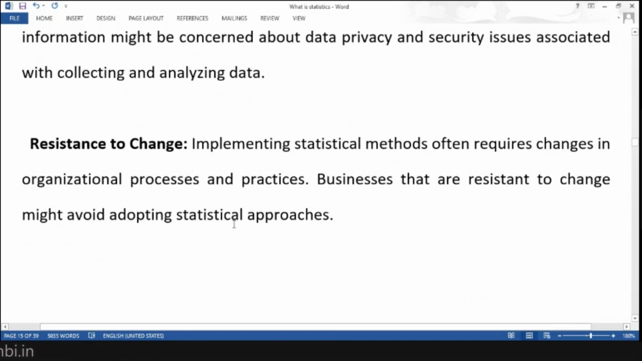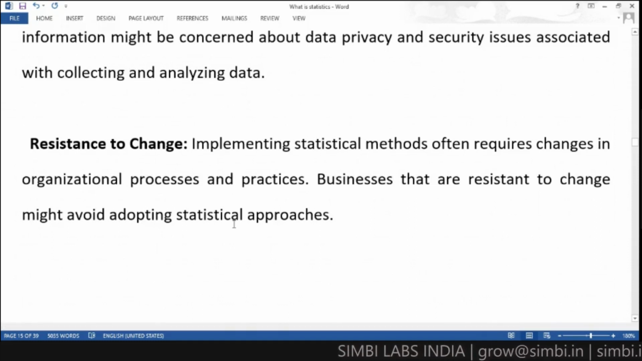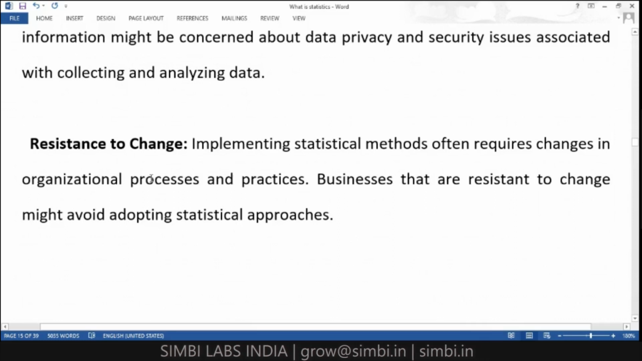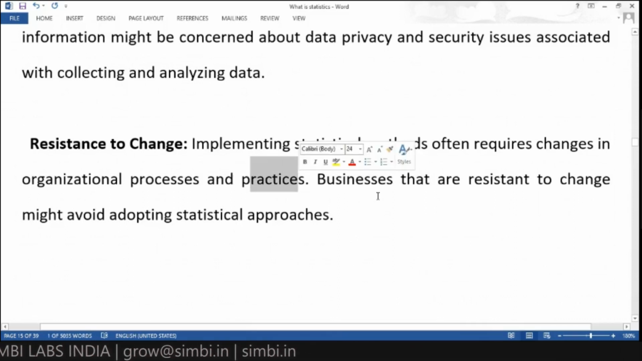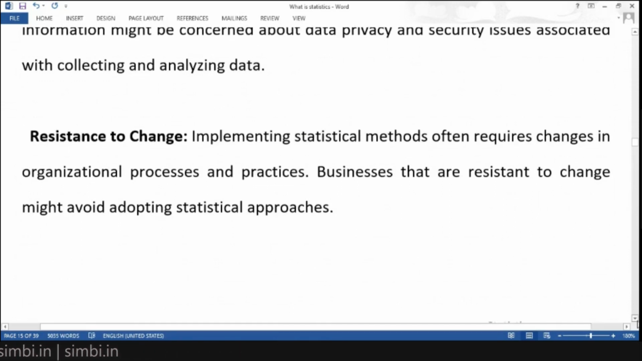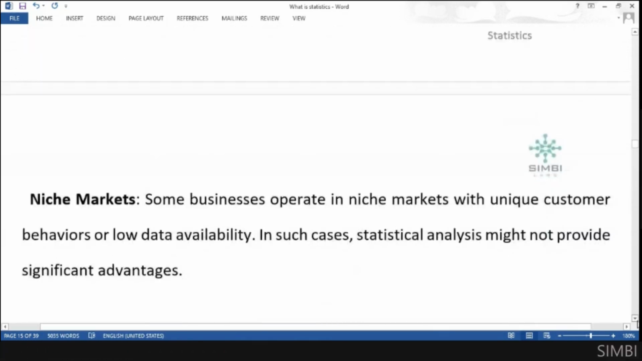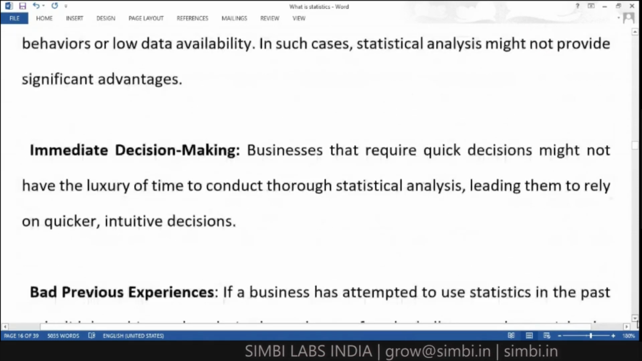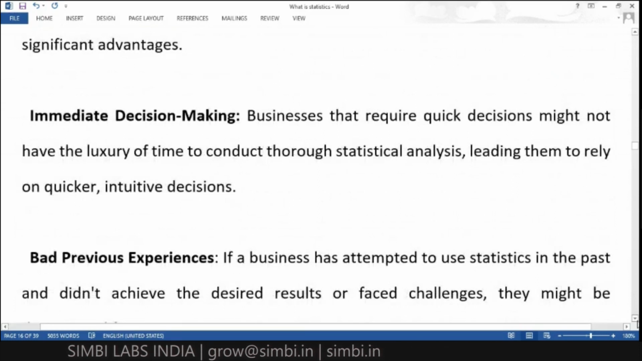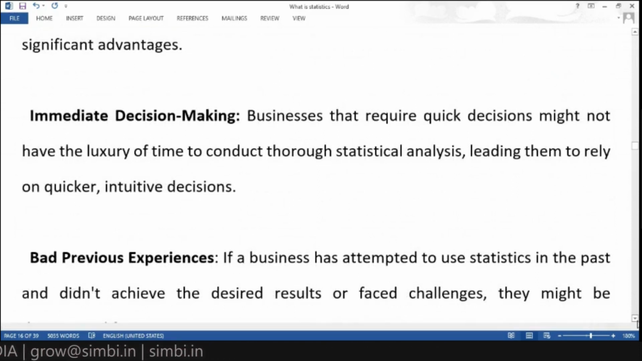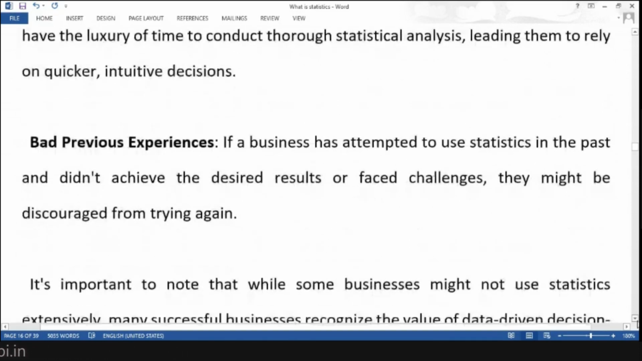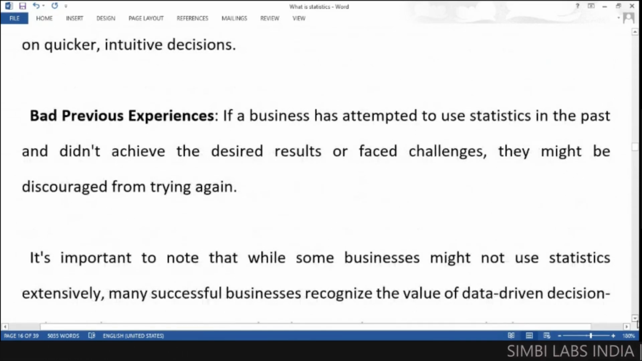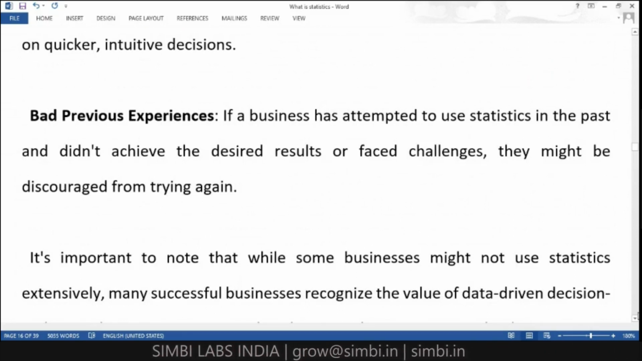Some of the organizations change from time to time, or according to their business they will change their organizational activities, processes or practices. So in that situation also, they might not use the statistics. And niche markets also, they won't use the statistics. As well as immediate decision making, if they are taking immediate decisions, then at that time we don't need the statistics. And if they have had a bad previous experience while attempting to use statistics, they won't use the statistics.